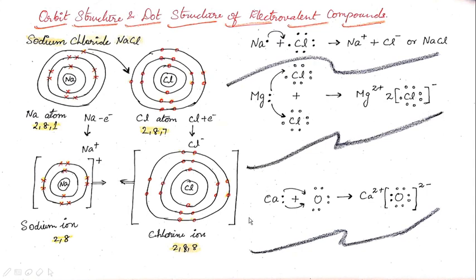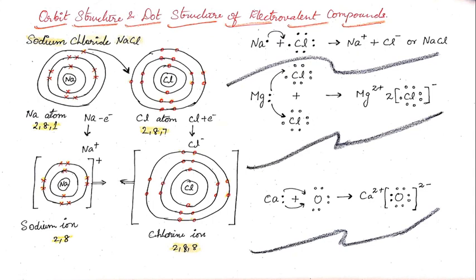Okay. And the third example is calcium oxide. Calcium has 2 electrons in the outer shell and oxygen has 8 electrons in the outer shell. Out of 8, 6 are present and 2 are available. 2 spaces are available for electrons. So calcium gives off its 2 electrons to oxygen. After transfer, Ca becomes Ca2+ and oxygen receives 2 electrons, which we have to represent by means of this 2 minus. And here also we should have a charge over the outer shell.